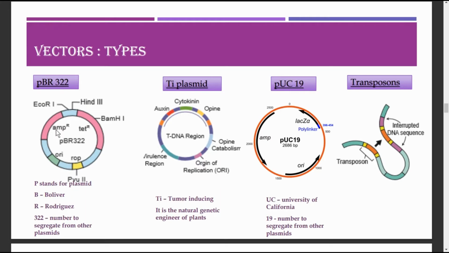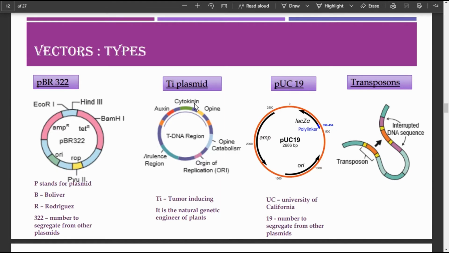It contains AmpR and TetR. These are the two different antibiotic resistance genes, and the recognition sites for several restriction enzymes like HindIII, PstI, EcoRI, etc. ROP, this particular segment codes for the proteins which are involved in the replication of the plasmid. It contains an ORI site also. ORI is for the origin of replication site. This is the Ti plasmid.